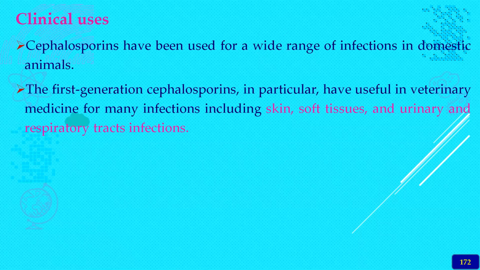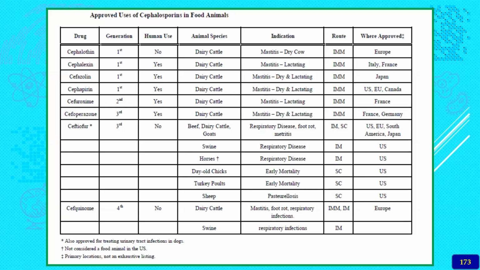These are very effective in skin problems, soft tissue infections, UTI, and also respiratory tract infections. So these are the approved uses of cephalosporins in food producing animals.